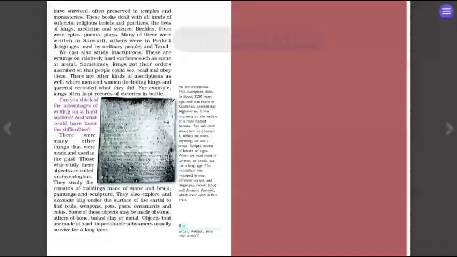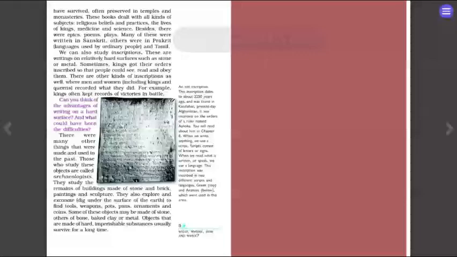We can also study inscriptions. These are writings on relatively hard surfaces such as stones or metals. Sometimes kings got their orders inscribed so that people could see, read, and obey them.